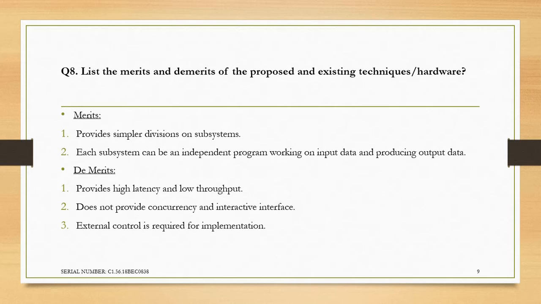Merits, the same two I gave above. Demerits: it provides high latency and low throughput, thus does not provide concurrency and an interactive interface. And the third important demerit is that external control is required for implementation. It's not done on its own; external user control is required for it.